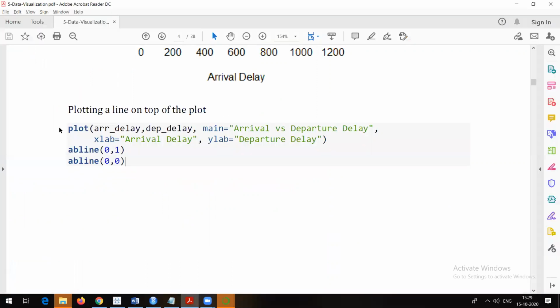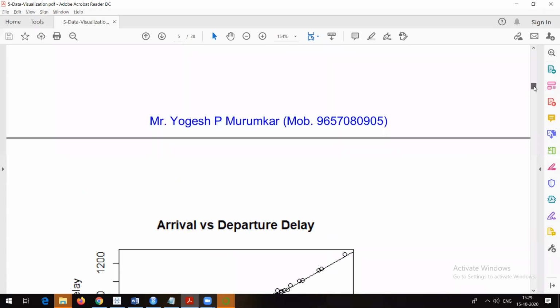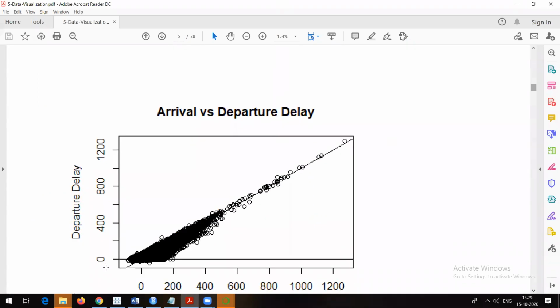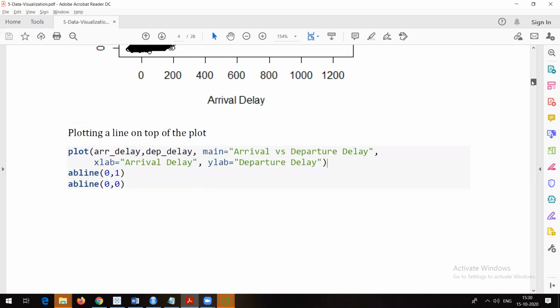So see, what I am trying to talk about is now this particular graph we plotted. Now what we are going to do is we are going to draw a horizontal line and a vertical line. So to draw a horizontal line and a vertical line, we need abline like this. This is a horizontal line. Right. So how to draw a line like that? Because this is what we are going to need in linear regression.